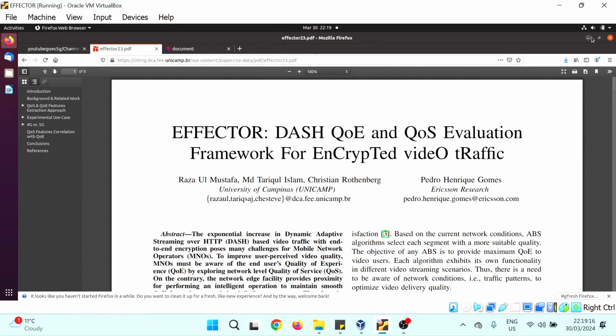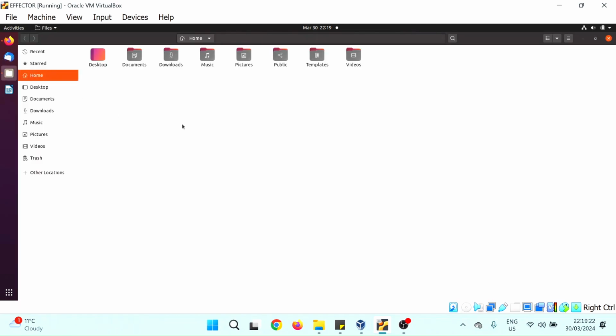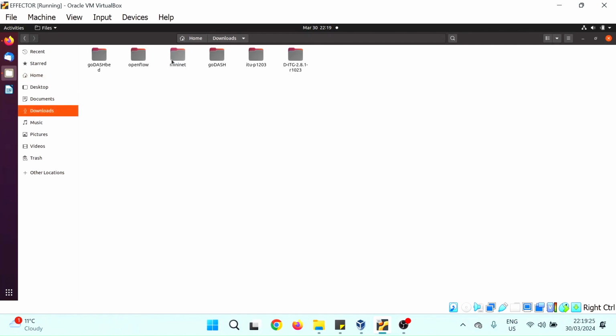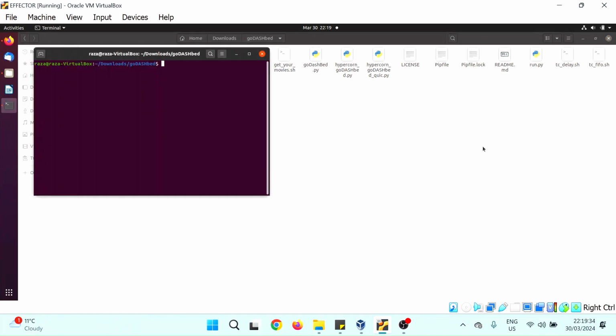So I have just downloaded this VM from my GitHub repo. There's nothing on it. So let's move to the installation directory. We have installed the software in the downloads, then go to dashpad, and then you need to run the run.py file. So open the terminal. If you run this file, it automatically invokes the topology that we created, and it also creates the OVS switches in an SDN environment, and then there are a lot of other settings we can set here.